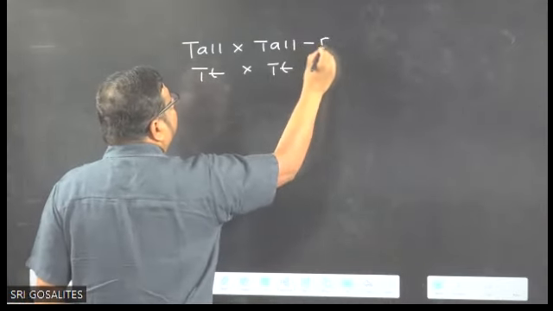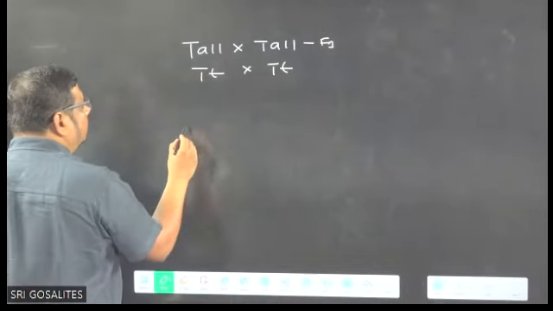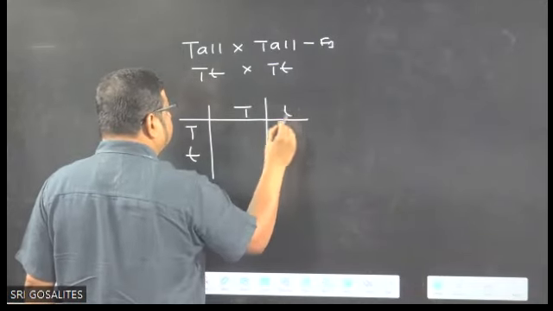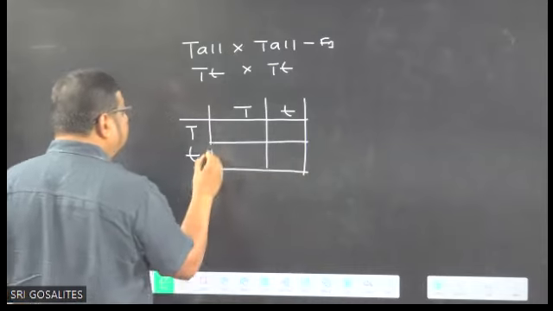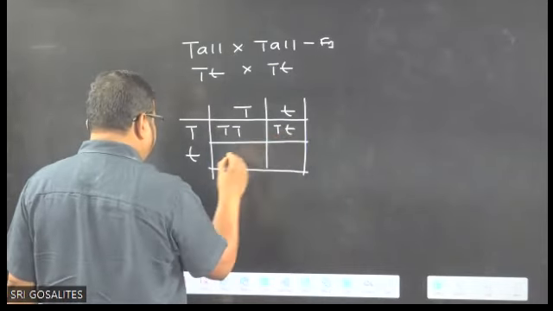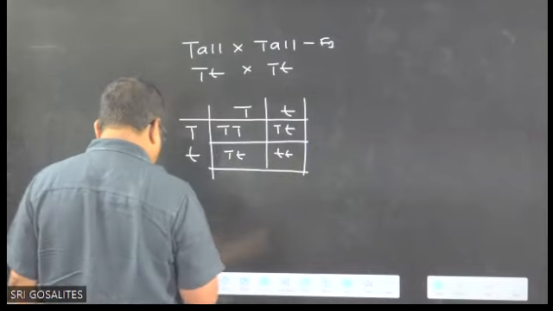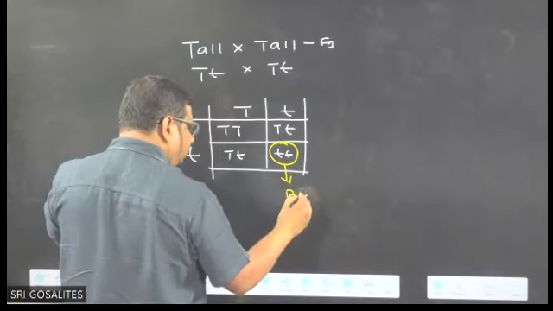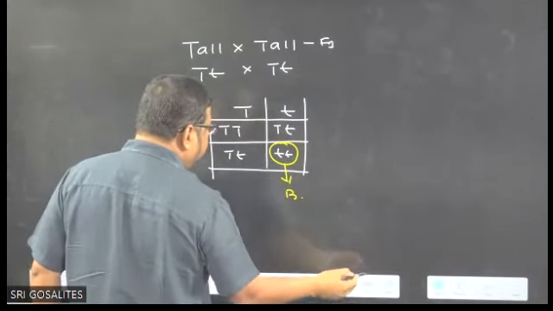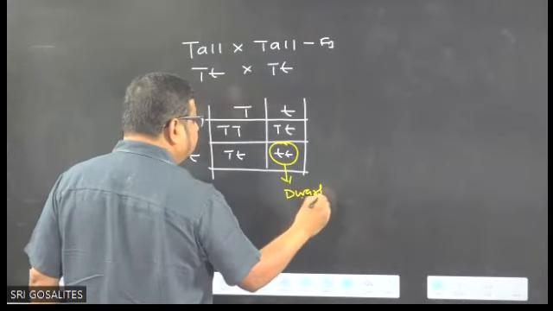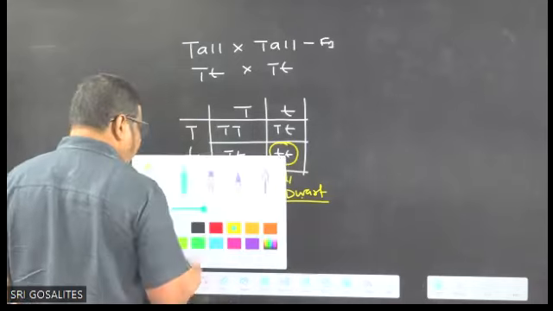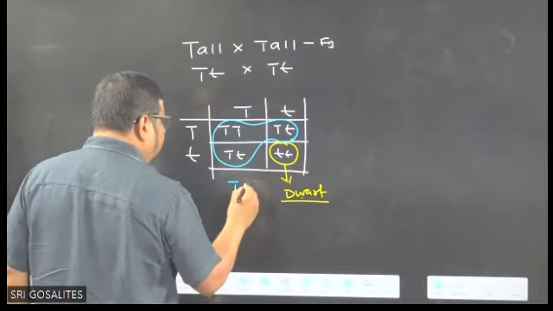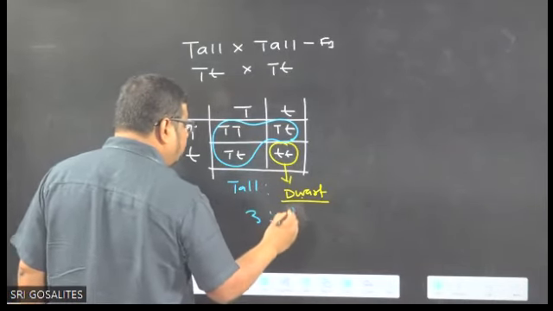This is the F1, and when F1 undergoes the process of selfing, the F2 generation comes. And in the F2 generation, dwarf is also coming. The ratio of tall and dwarf is 3:1. These three are tall and this one is dwarf.